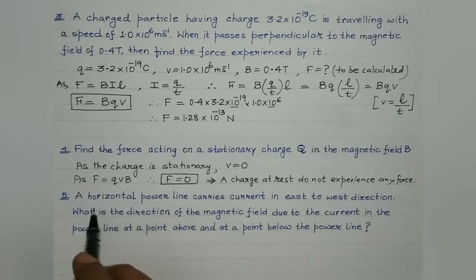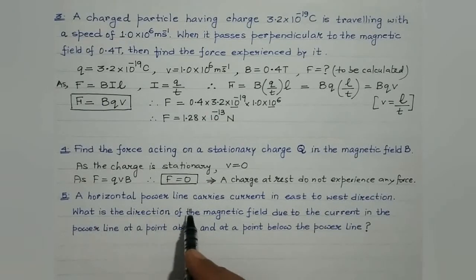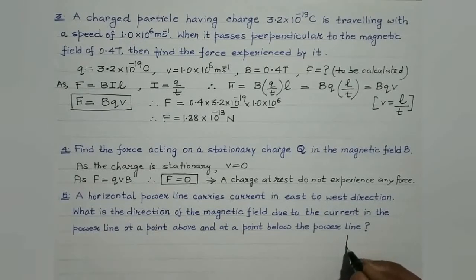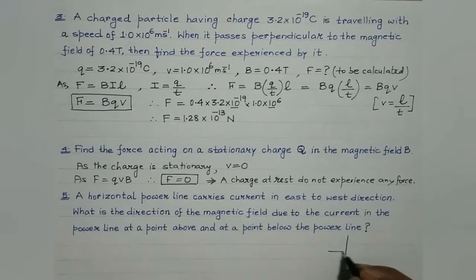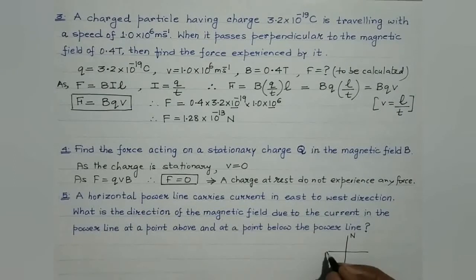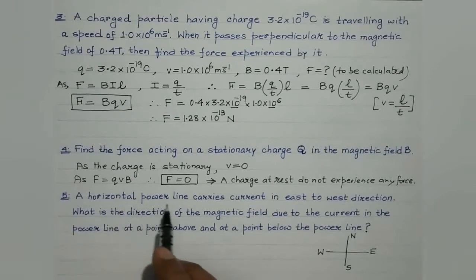Fifth question is, a horizontal power line carries current in east to west direction, right? This is the direction basically. This is north, south, this is west, and this is east. So as per the question, a horizontal power line carries current in the east to west direction. So the current is along this direction.